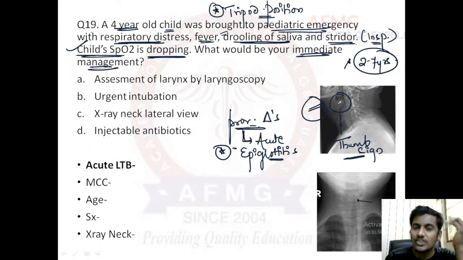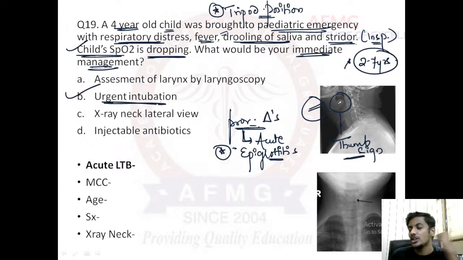And as this child's SpO2 is already dropping, we will require intubation. So the most important step in acute epiglottitis would be option B, urgent intubation. Early intubation is the treatment of choice in cases of acute epiglottitis.